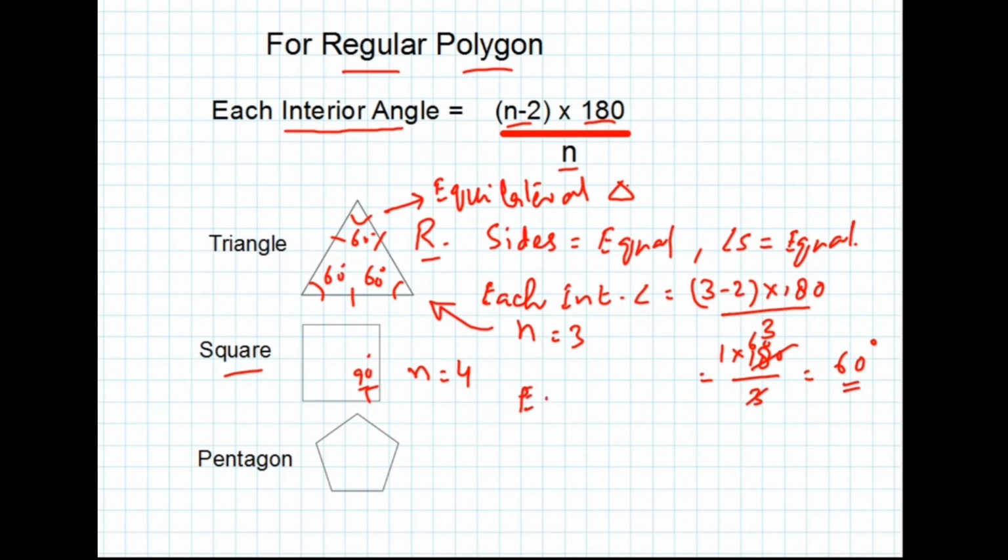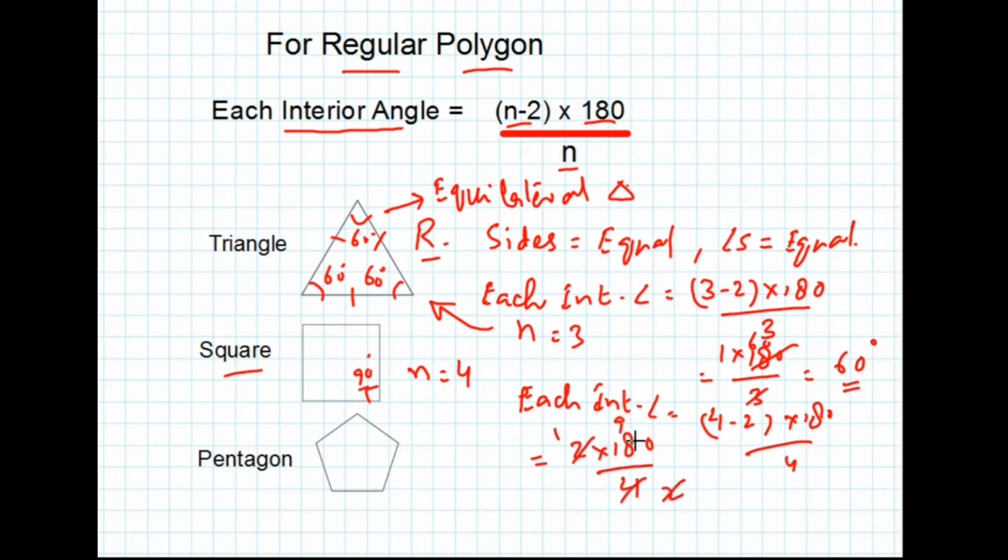By using the formula, we can find each interior angle is equal to (4 minus 2) multiplied by 180 divided by 4. So then 2 multiplied by 180 divided by 4. So we get 90 degrees. Therefore it confirms each interior angle of a square is equal to 90 degrees.